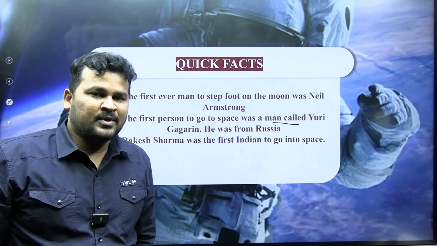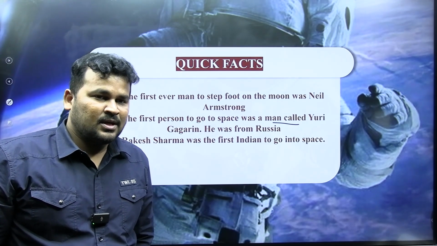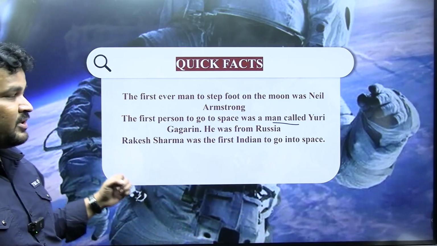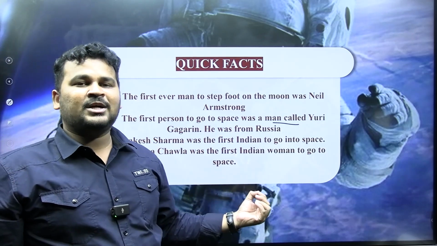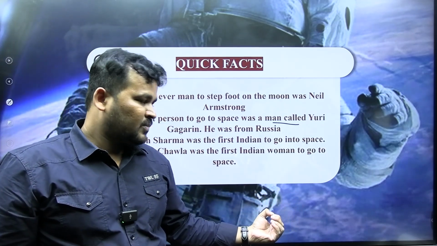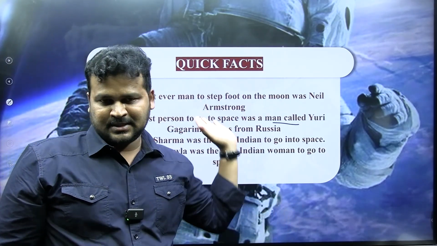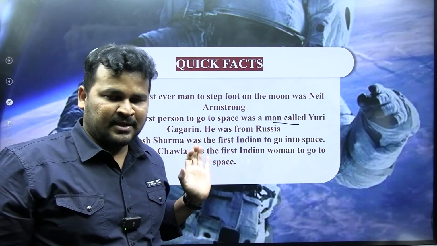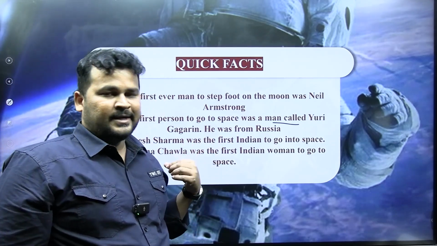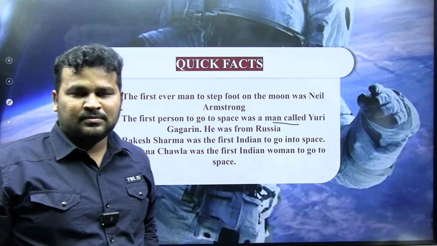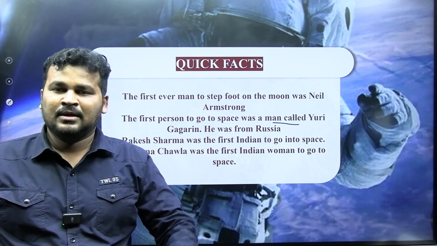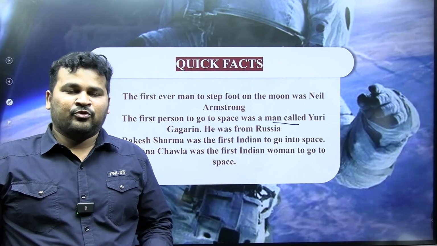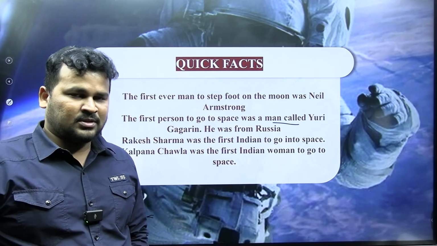So Rakesh Sharma went into space. He was from India. And Kalpana Chawla was the first Indian woman who went into space. But unfortunately, she died in the return flight due to some technical error before reaching the surface of the Earth.